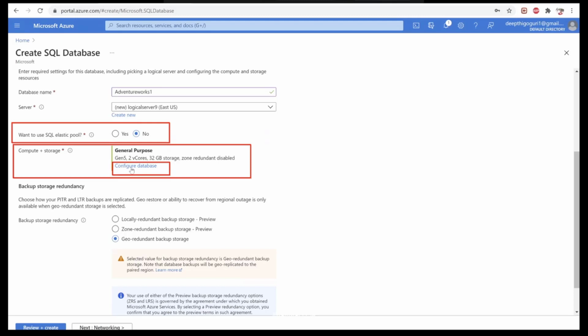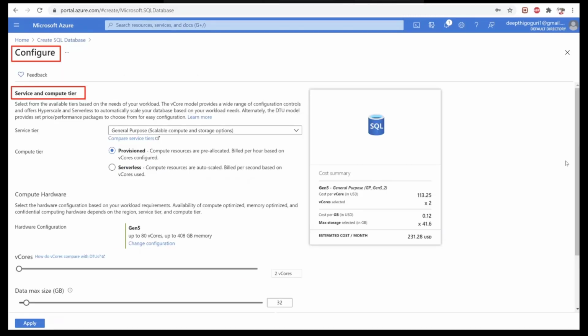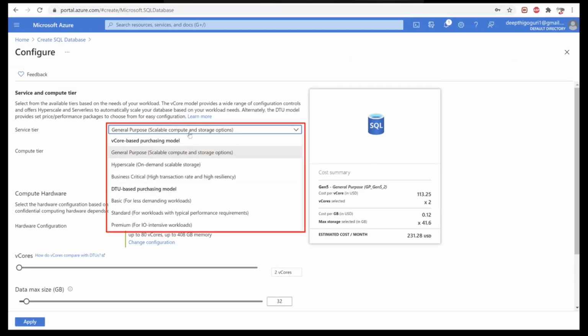And then under the compute and storage, we have the option to configure. Once you click there, the compute and storage configure, you see the service and compute tiers. Under the service tier, as we discussed under the vCore model, we have general purpose, hyperscale, business critical, and under the DTU, we have basic, standard, and premium. So let's go ahead and choose general purpose because that's the lowest cost one. This is just my demo.